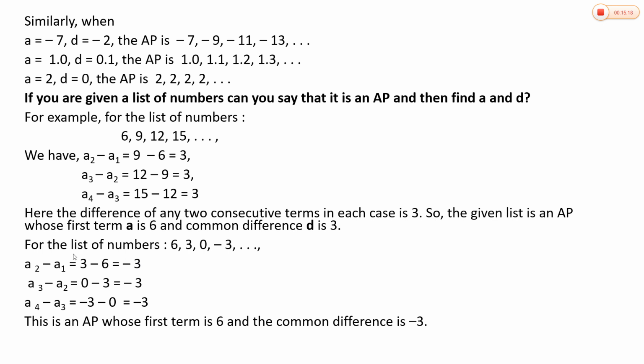There is one more sequence. For the list of numbers 6, 3, 0, -3, whether this sequence is in AP or not, we have to check it. So for that, we do A2 minus A1. Here it is -3. And also A3 minus A2 is -3. A4 minus A3 is also -3. So we can conclude that the common difference between the consecutive numbers is equal. So the given sequence is in AP with first term A as 6 and common difference -3.